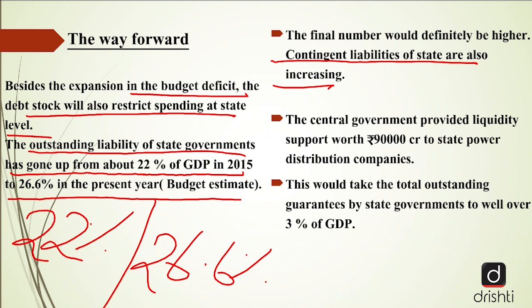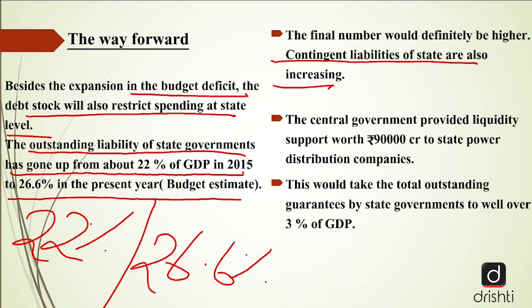Contingent liabilities are those obligations that will arise in the future. They are obligations which will definitely arise in the future because of something which has happened in the past and might have its impact in the future as well. Like we know that the corona pandemic happened in the past, and we can say that the next 1-2 years will be very affecting, like there will be a tremendous effect of the pandemic in the coming 1 or 2 years, not just for India but for the entire world.